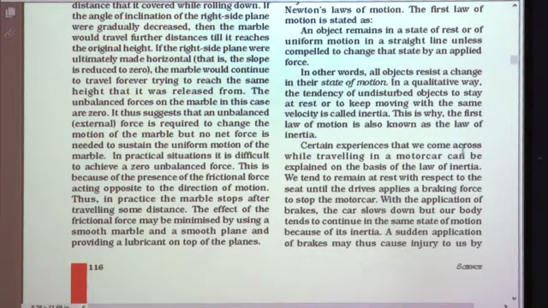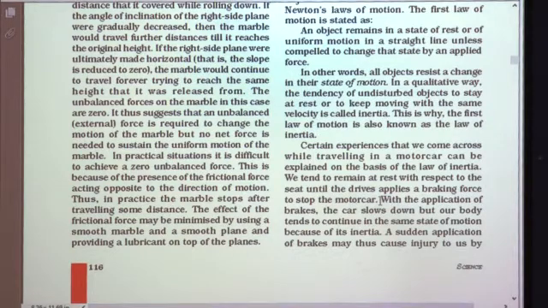Certain experiences that we come across while traveling in a motor car can be explained on the basis of the law of inertia. We tend to remain at rest with respect to the seat until the driver applies a braking force to stop the motor car. Okay, so this is a simple example. If suppose we are going in a bus, in a motor car, then we are in the state of motion.